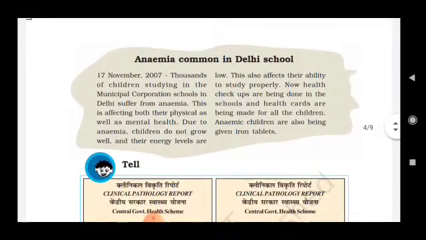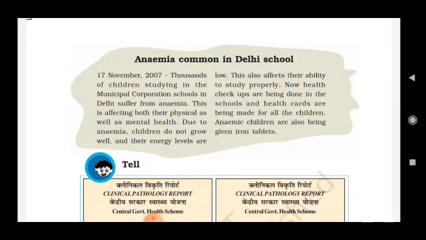Anemia common in New Delhi. This is the report published in the newspaper. 17 November 2007: thousands of children studying in the municipal corporation schools in Delhi suffer from anemia. This is affecting both their physical as well as mental health. Due to anemia, children do not grow well and their energy levels are low. This also affects their ability to study properly.